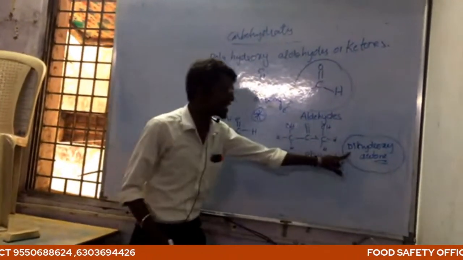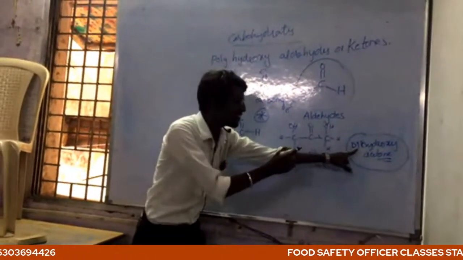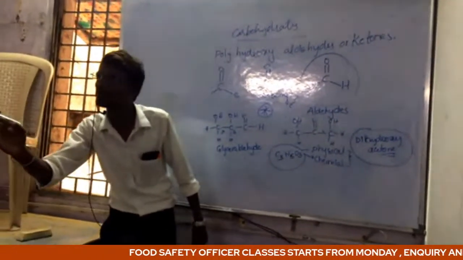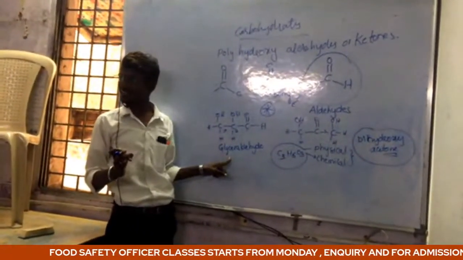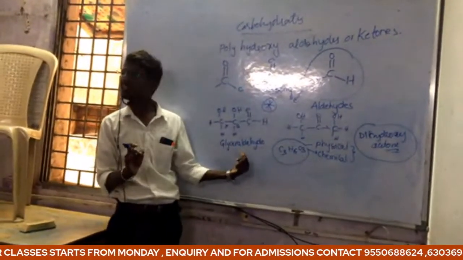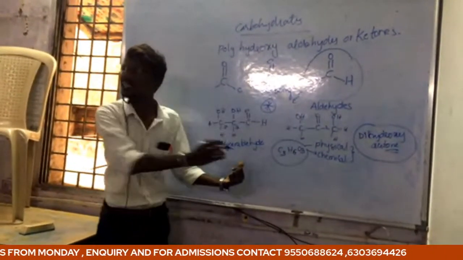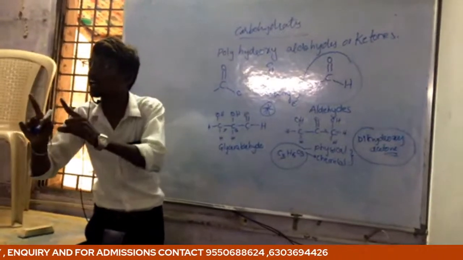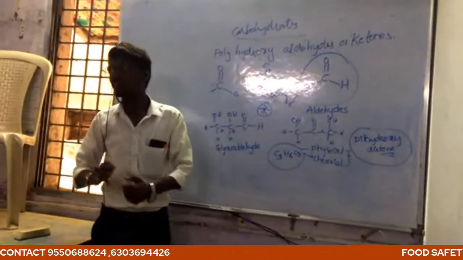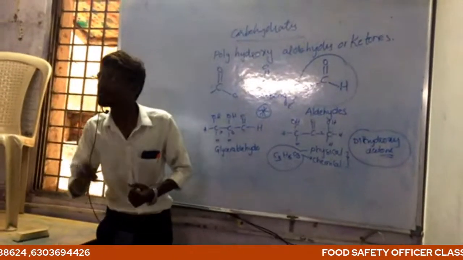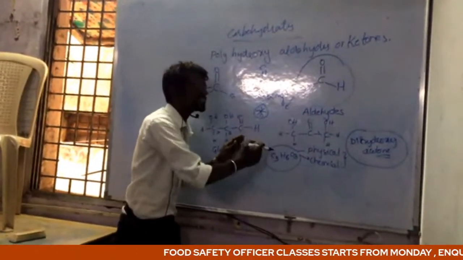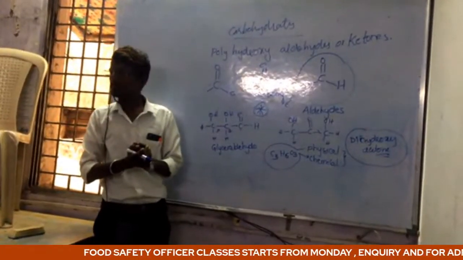They may give the name of the compound and then the structure of that compound. So we want to know the structure of the compound as well as the name of the compound. These are all most important.